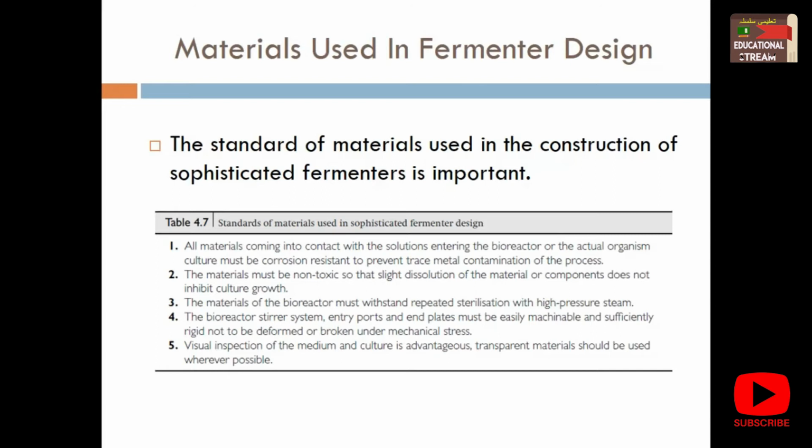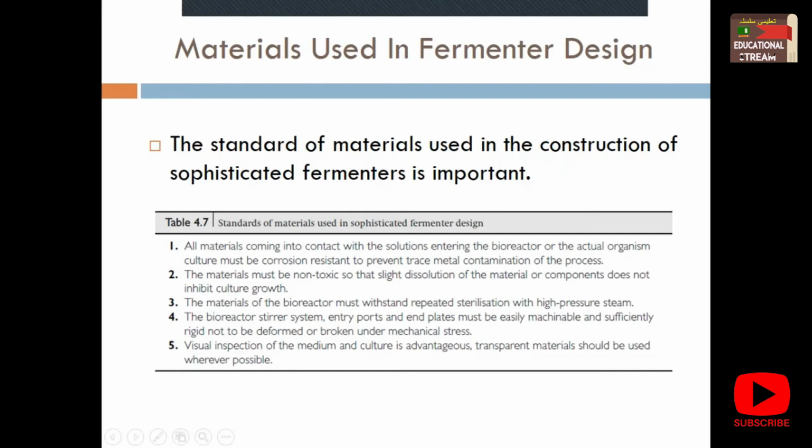Likewise, when you are going to construct a fermenter, the material of that fermenter must be non-toxic. It must not take in the content or component of the fermenter, and the component might inhibit your culture growth.